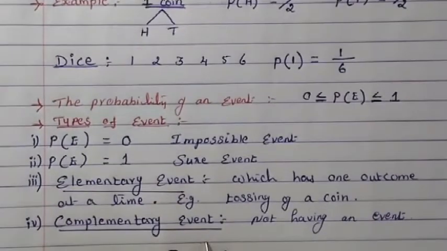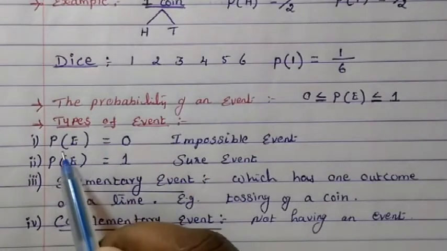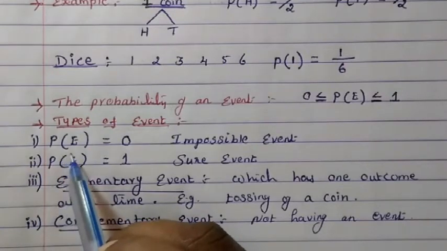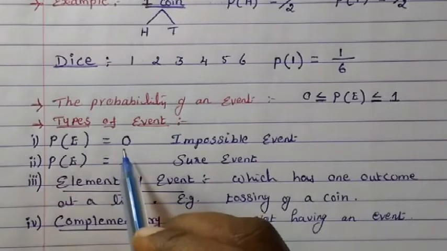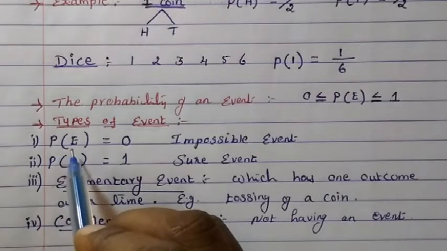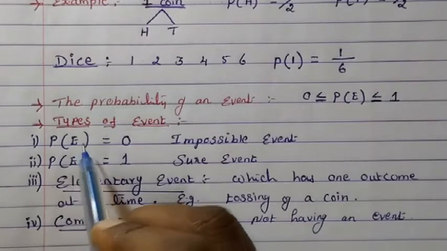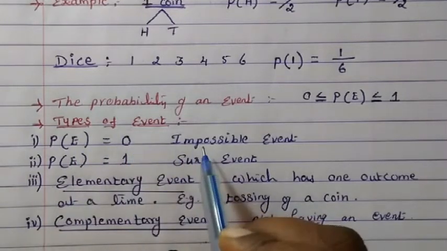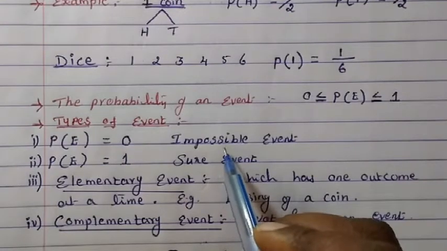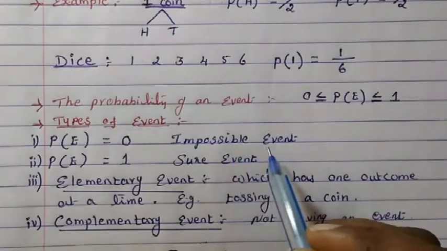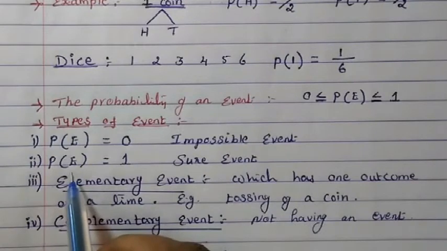Now let's see the types of events. There are some events which will not take place. For example, can a child fly like a bird? It is not a possible event. So the probability of a child flying like a bird will be 0. That is called an impossible event, an event that is not possible to take place.